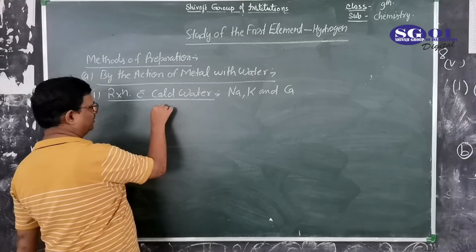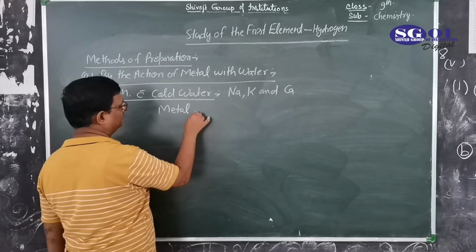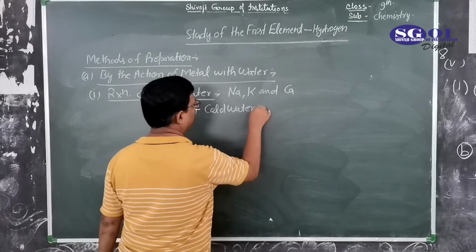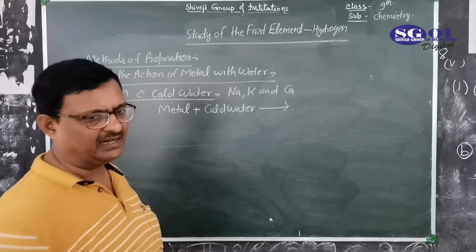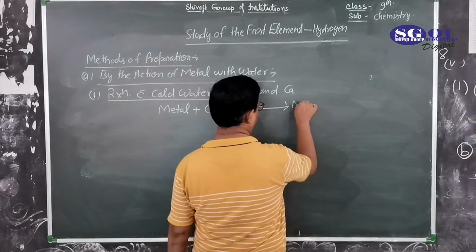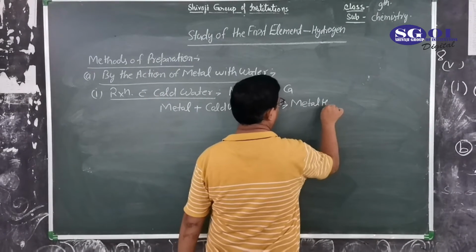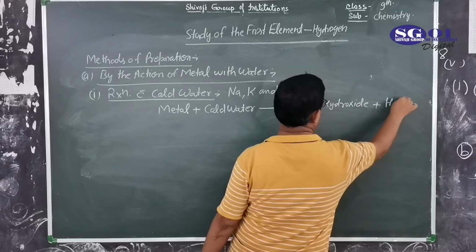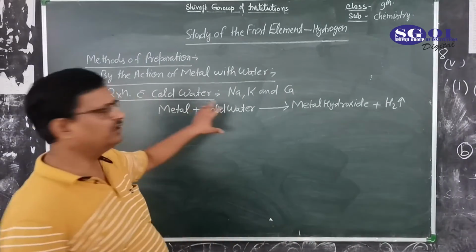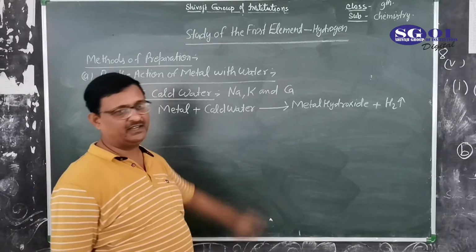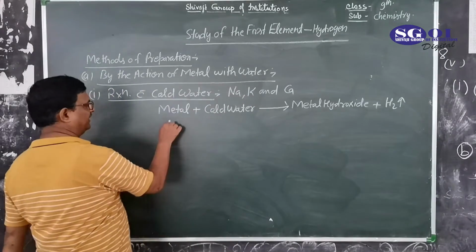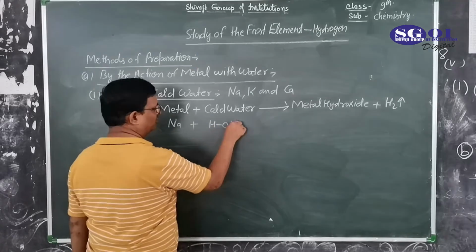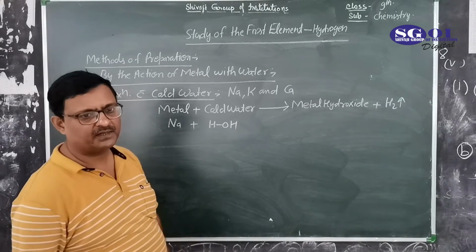So the general reaction is: metal reacts with cold water to form metal hydroxide with the removal of hydrogen gas. This is the general form of reaction. How will you write the reaction for these metals? Like sodium reacts with water, H2O, which we can write as HOH.